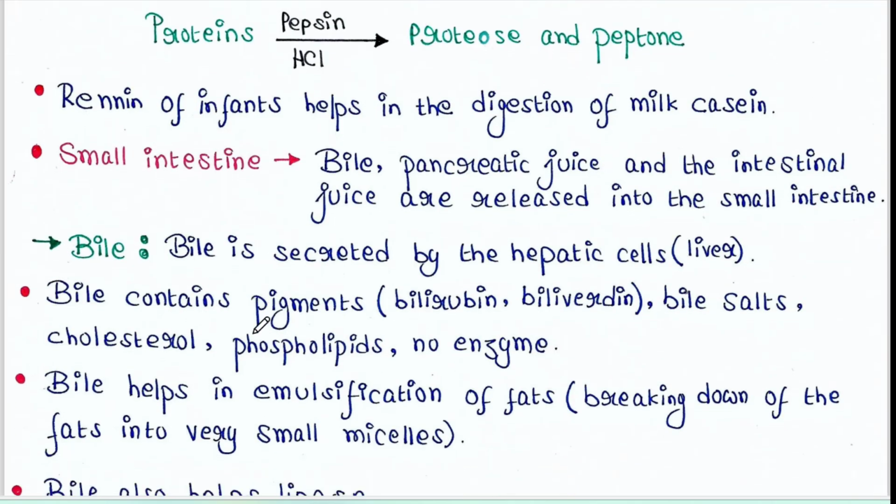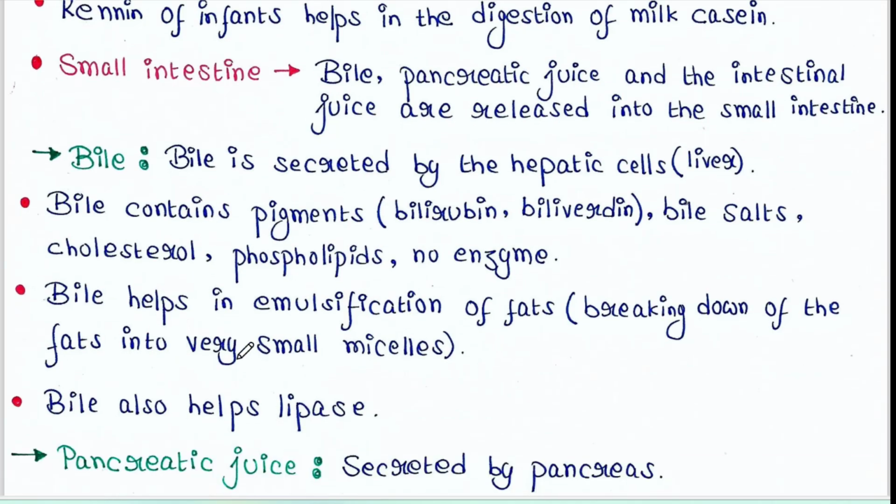And this bile contains pigments such as bilirubin, biliverdin, etc. Bile also contains bile salts, cholesterol, phospholipids, but it does not have any enzyme. Bile helps in emulsification of fats. Emulsification of fats means breaking down of the fats into very small micelles. Bile also helps lipase enzyme.